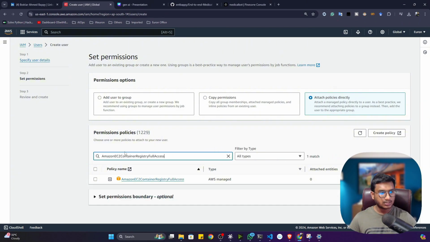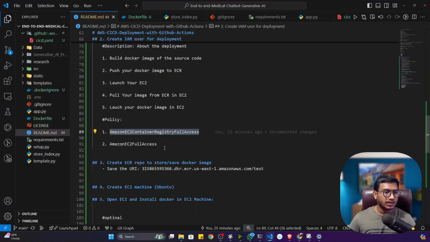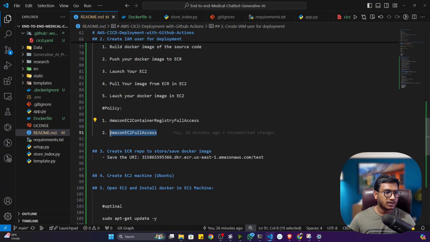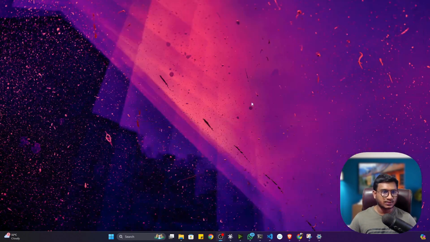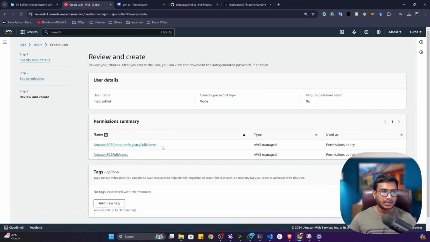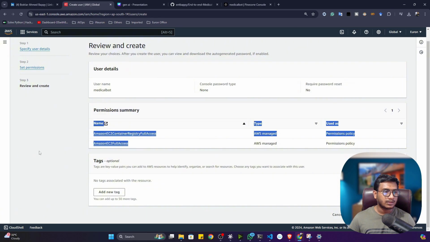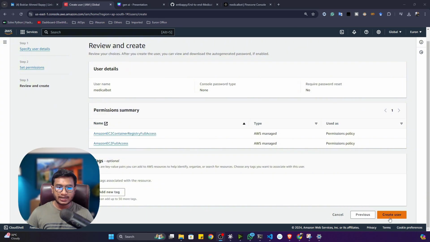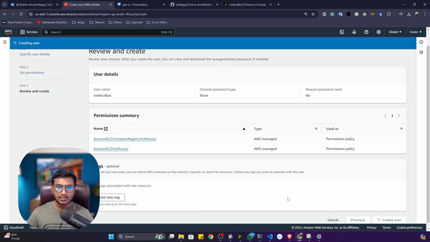So here just search for it. This is the ECR, Elastic Container Registry full access, which I'm giving. So let's select it, and after that I'll copy the next service. This is the EC2 machine service. So again search here, select the EC2 policy and click on next. Now see that I have given these two services. Next thing, just create the user. On the right hand side you can see one button, create user. Just click on create user.